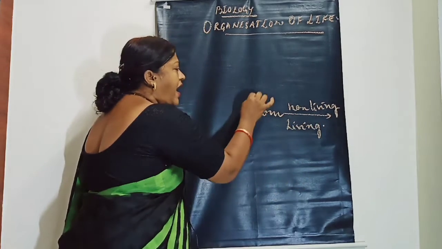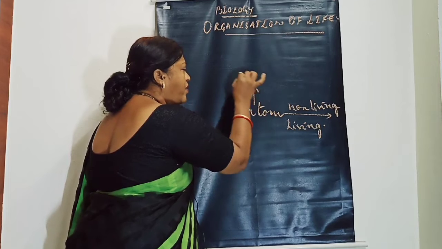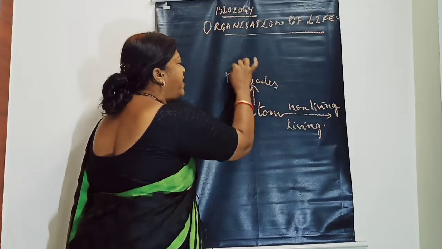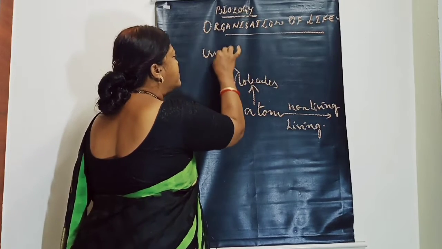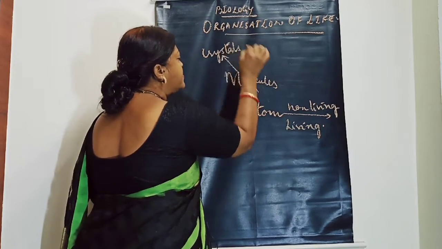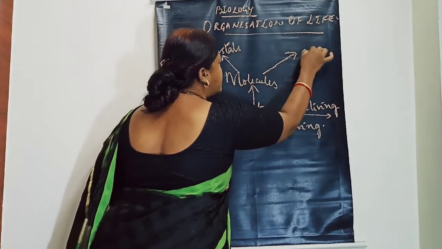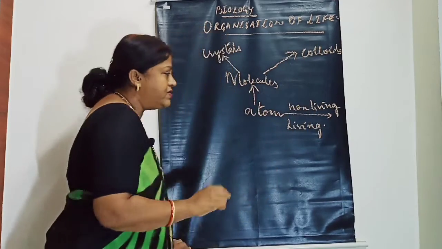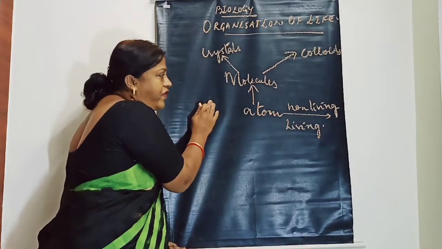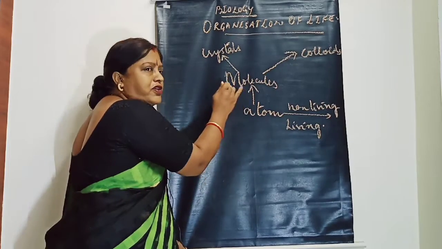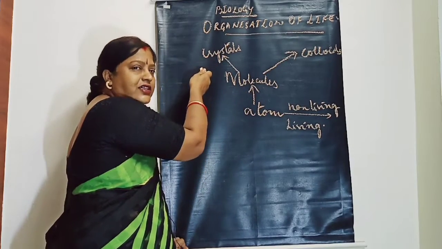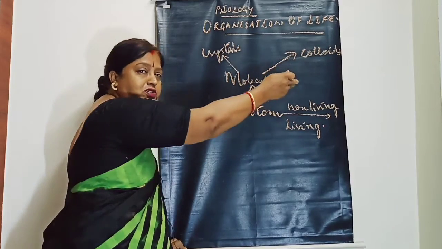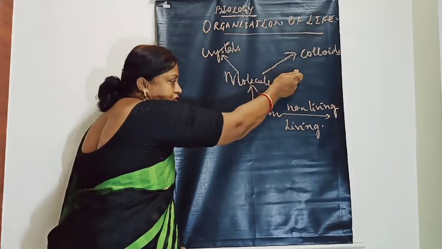Atoms together make molecules, and then molecules make crystals and colloids. So this is in the non-living. Crystals are thin transparent substances, like glass. Colloids are the intermediate solution between the true solution and the suspension.